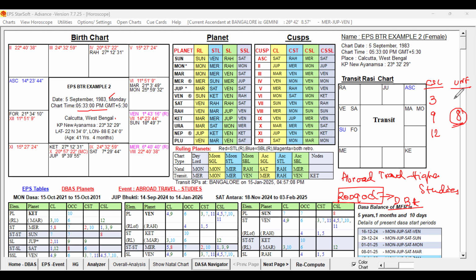And also we can look at the 2nd and 4th, because the 4th sublord we cannot take as the strongest unfavorable, because now the event is for studies. So the 4th house is also one of the houses for studies. But the grouping of 4-8 can cause obstacles or not favor the travel abroad. But the important trouble-giving house is the 8th house and the 2-8 grouping. Then let us check that.